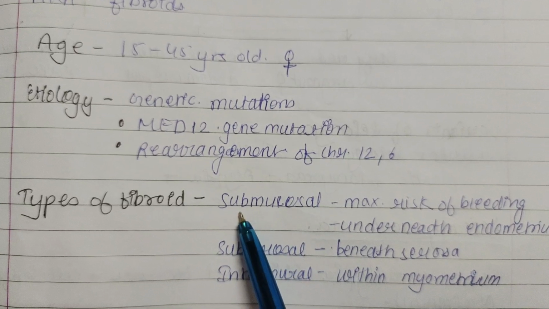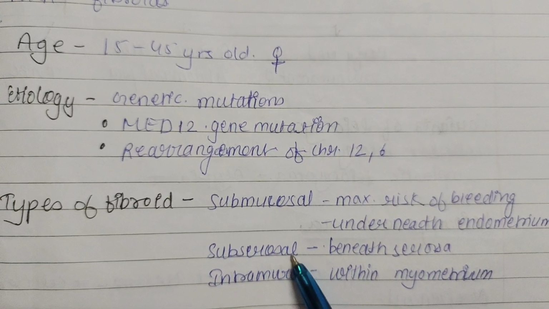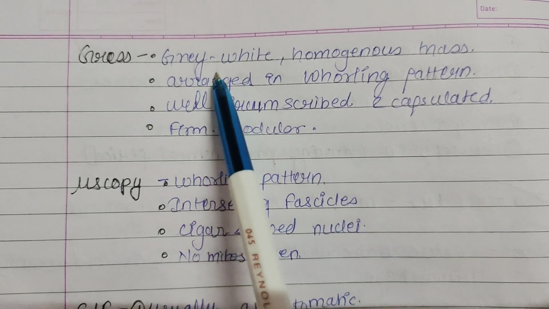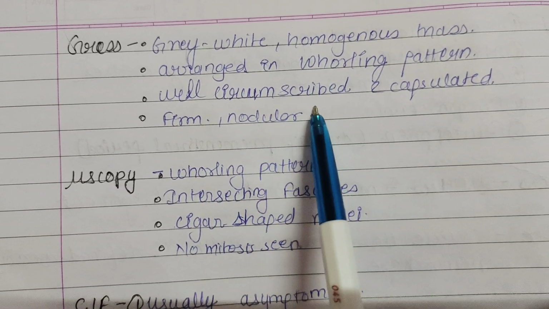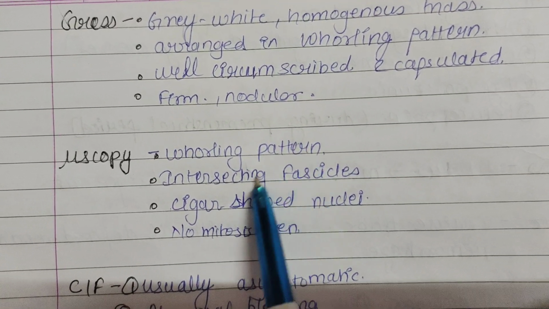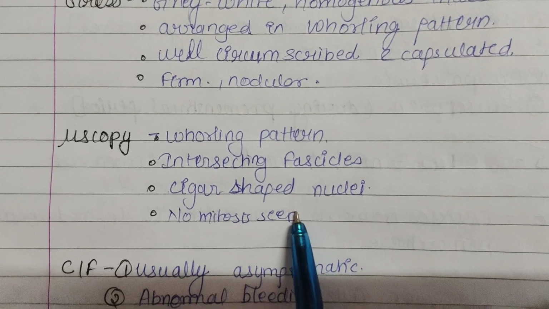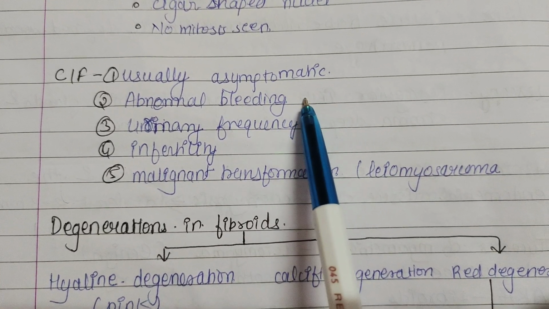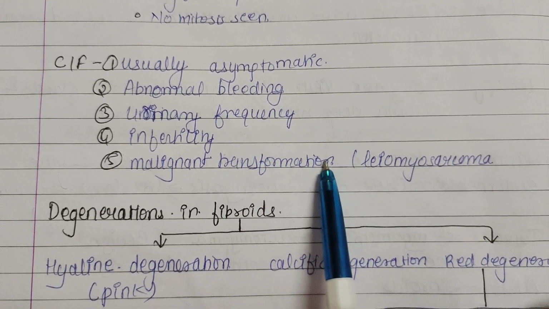There are three types of fibroids: submucosal, maximum risk of bleeding, underneath the endometrium; subserosal, beneath the serosa; and intramural, within the myometrium. Gross features of leiomyoma are gray-white homogeneous mass arranged in a whorled pattern, well circumscribed and encapsulated, firm and nodular. Microscopic features are whorled pattern seen, intersecting fascicles seen, cigar-shaped nuclei present, and no mitosis is seen. Clinical features of leiomyoma are usually asymptomatic, abnormal bleeding, increased urinary frequency, infertility, and malignant transformation into leiomyosarcoma.